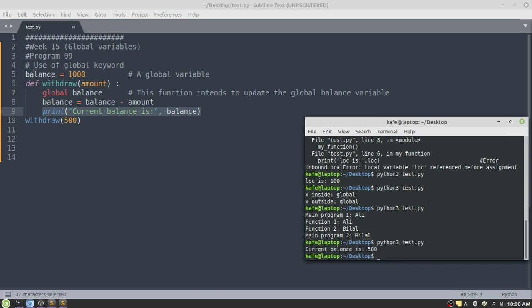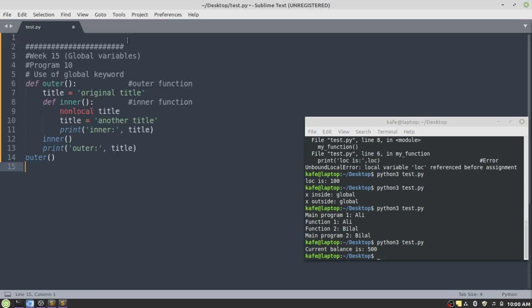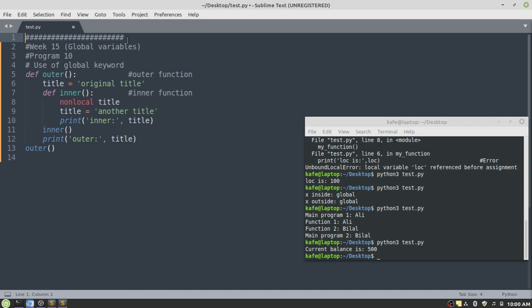Last program is about the third category of variable, which is known as the non-local variable. And in the theory class, I told you about the non-local variable, which is something between the local and the global variable. It is not local, it is not global, but it is something else. And it is used in case of a nested function, which means a function which is defined inside another function. In this program, we have an outer function and we have an inner function. And the inner function has been defined within the outer function, which means this is an example which demonstrates the concept of a nested function.